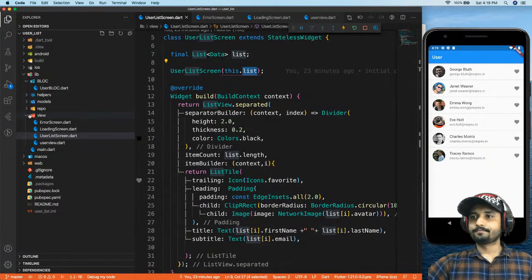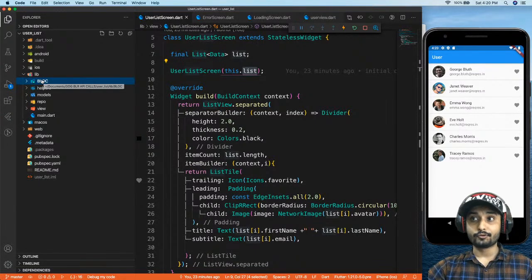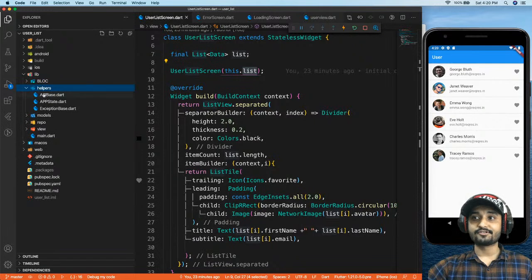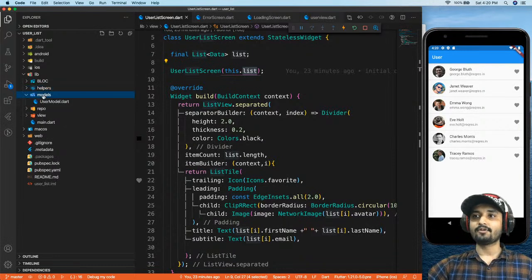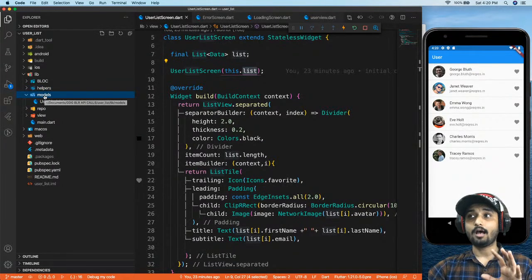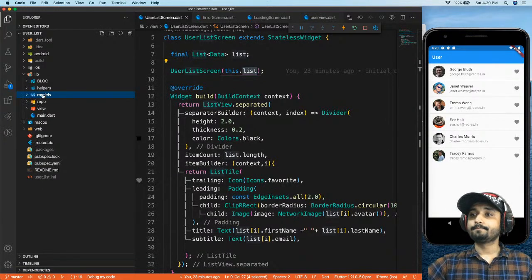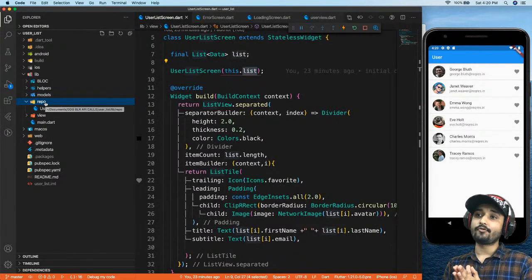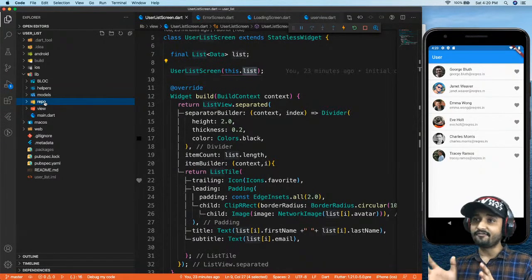Right, so now this is my view. Let's take a look at the folders first. We have something called BLoC, where I'm going to manage my state. I have something called helpers, wherein I'm going to put everything which communicates with the server. Then I have models, which is nothing but a simple class that holds the information of all users. Then I have something called repository, where I will write get calls, post calls and different calls. So we will take a look at each file.